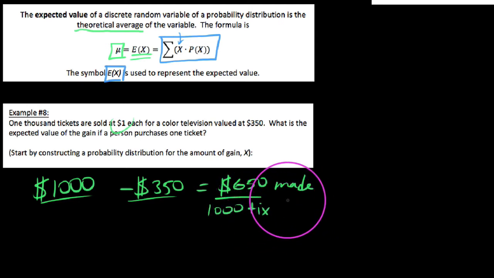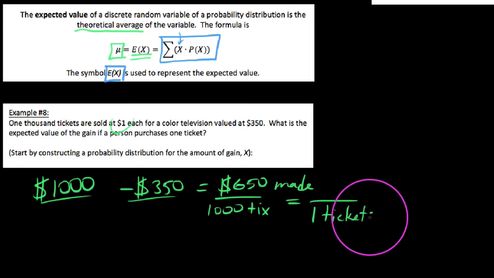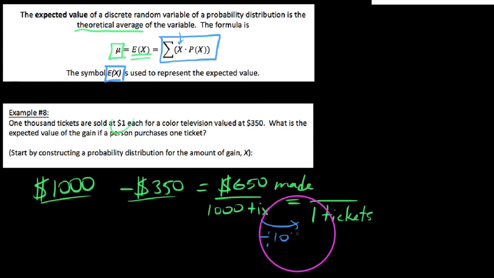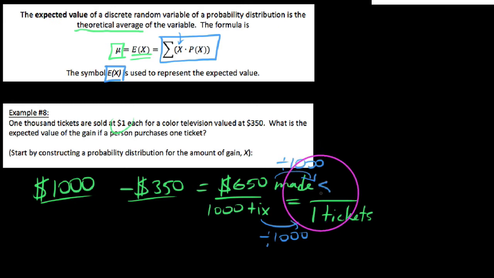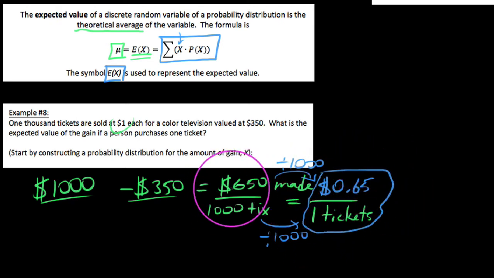So we divide by 1,000, and we haven't even started the probability approach yet, but on average, per ticket, we made 65 cents. That's entirely reasonable, because if we had a net gain of $650, then we must have made on average about 65 cents per ticket.